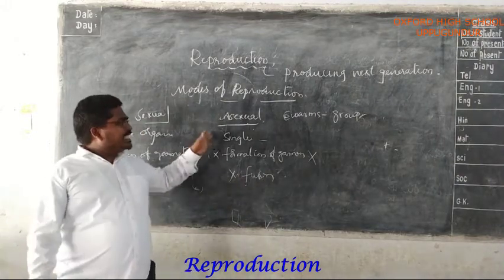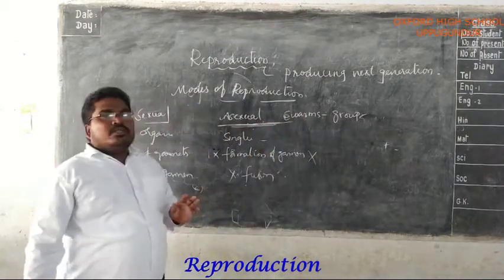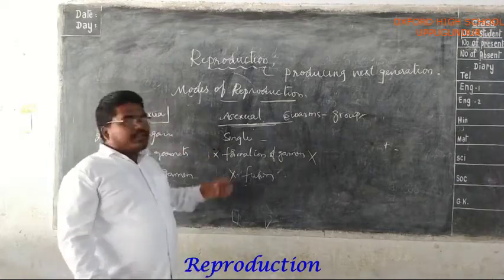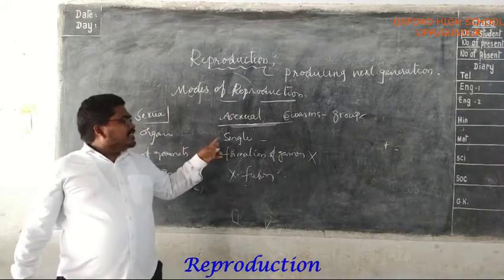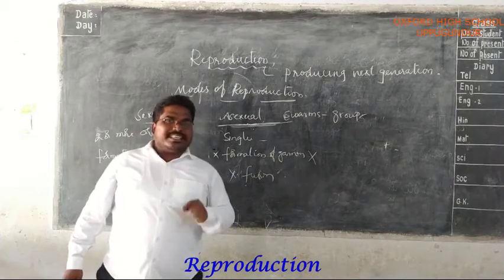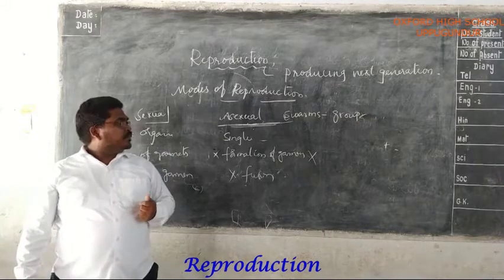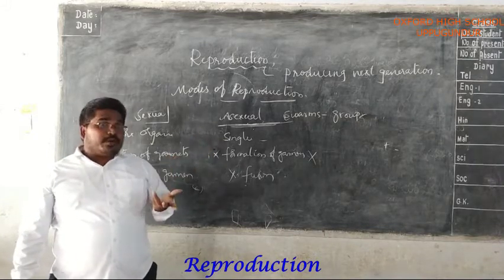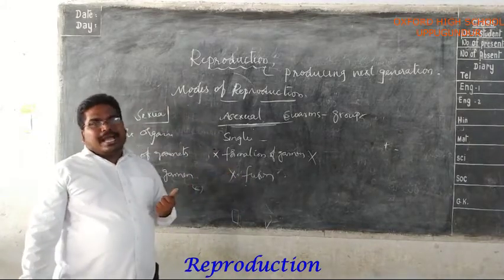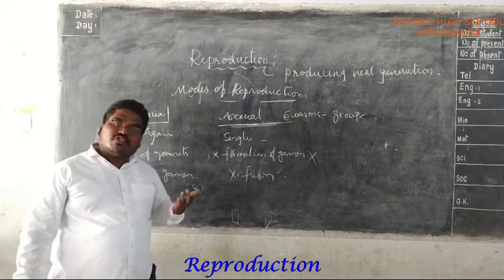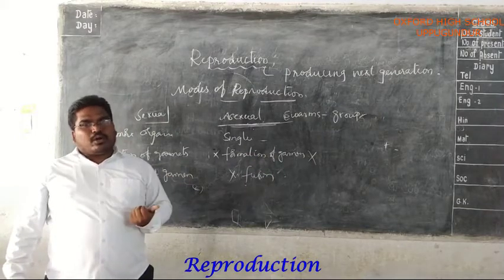Dear students, in this section we are going to discuss asexual reproduction. Asexual reproduction is the mode of reproduction where a single parent is involved and there is no fusion of gametes. Do you understand? We have different types of examples of this asexual mode of reproduction. We can see this type of reproduction mostly in microorganisms.